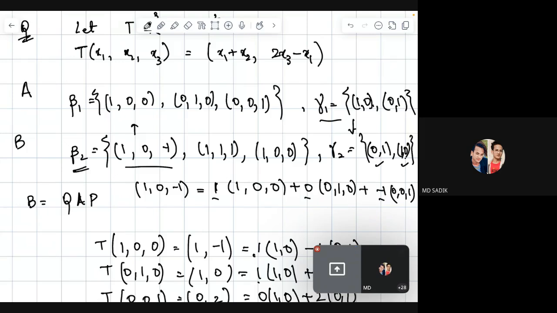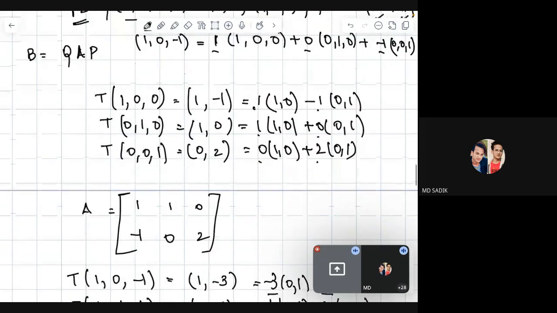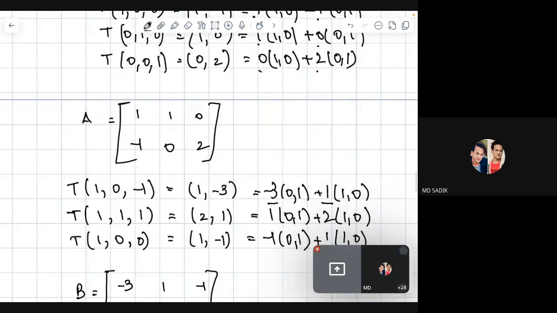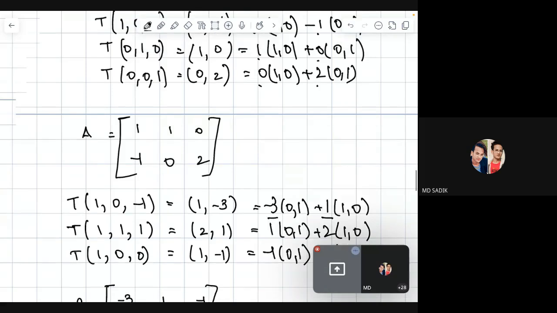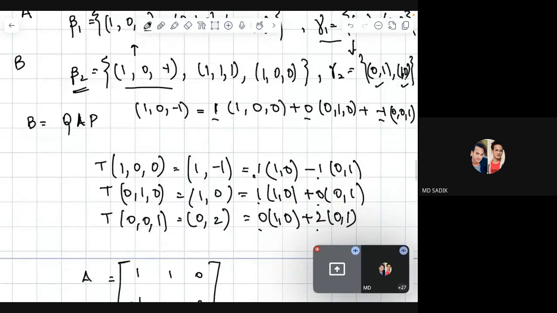We have to transform (1, 0, minus 1). Why are we picking (1, 0, minus 1)? Because it is an element of the basis beta 2.